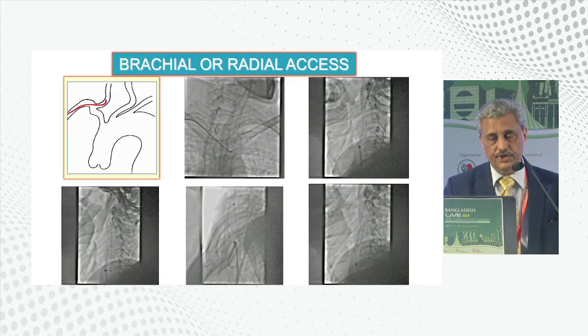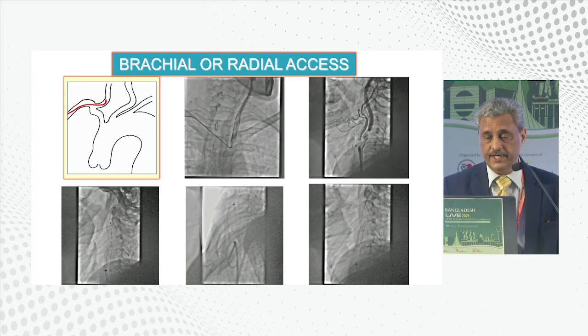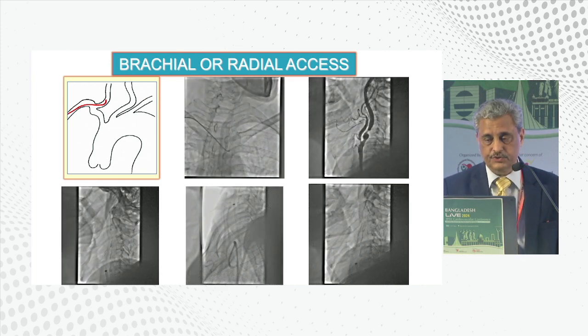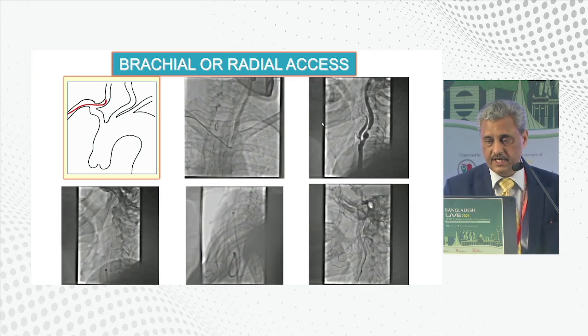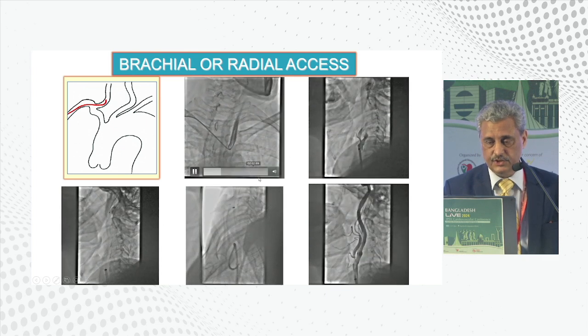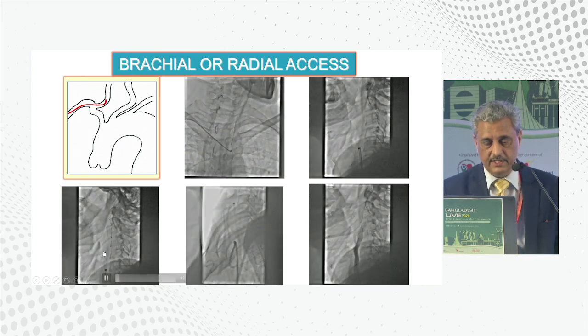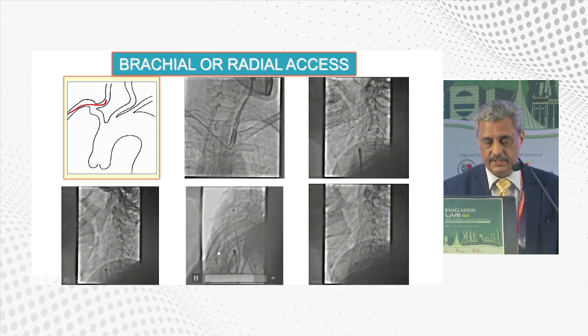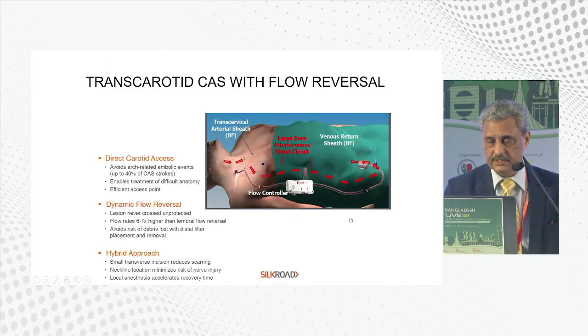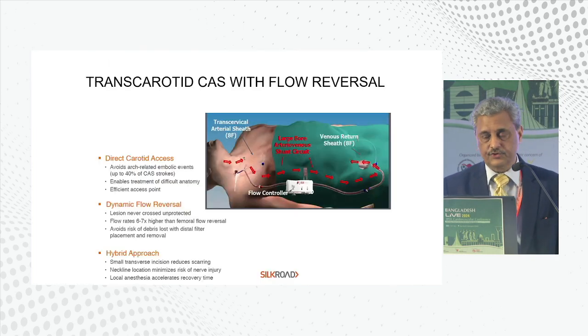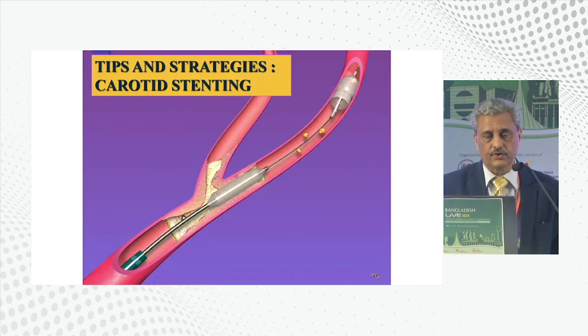Sometimes you need to do these procedures from the brachial or the radial route, which is a very easy procedure, especially if you have very difficult anatomies. This was a tight lesion. You went from the right brachial, did your filter deployment, the stent goes up, and you got a final result. Some people have thought about the transcarotid flow reversal technique also, where you puncture the common carotid directly and perform a procedure there. It is supposed to cause minimum embolization because you don't have to scratch the arch of the aorta to get into the carotid arteries.